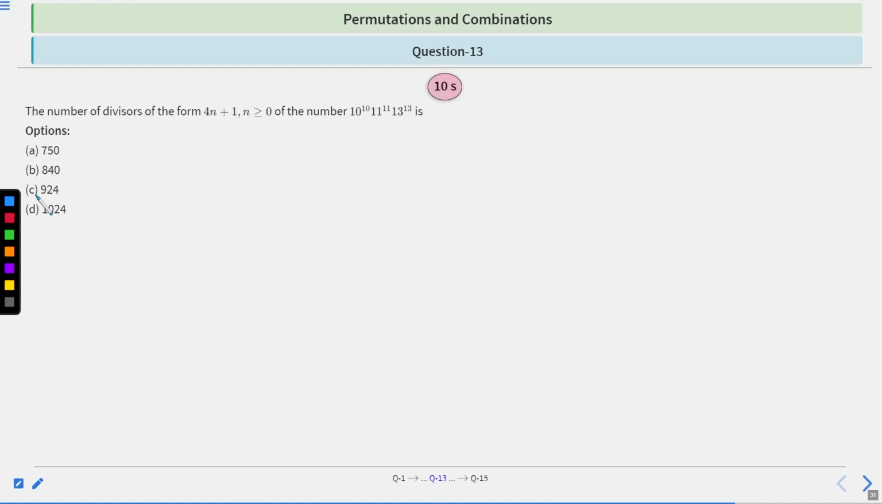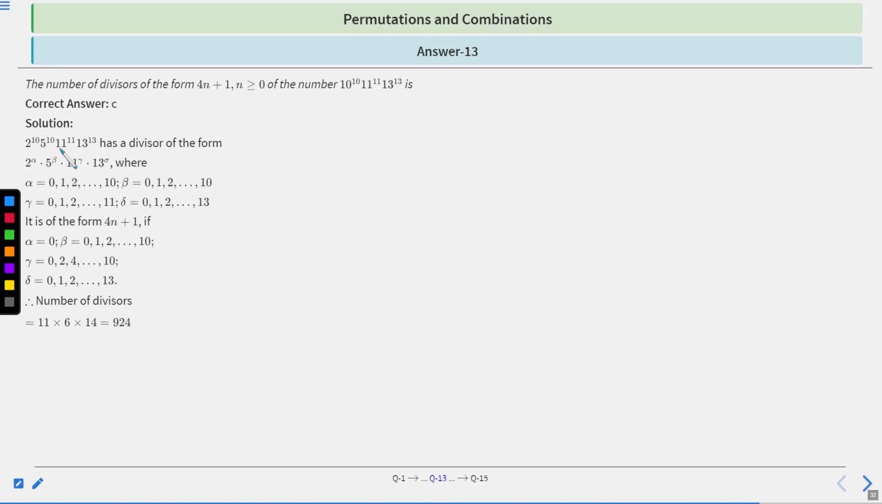Question number 13. The number of divisors of the form 4n plus 1, when n is greater than or equal to 1, of the number 10 to the power 10, 11 to the power 11, 13 to the power 13 is. Again, you have 10 seconds to solve this question. After 10 seconds, we will discuss the solution. Okay, let's move to the solution part.